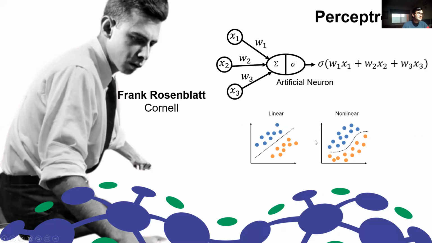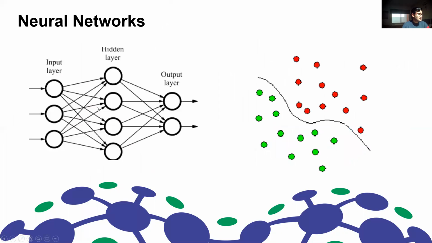However, if we want to separate data with a more complex pattern, we would need to feed this linear combination to a nonlinear function, which we're going to call an activation function. And we could have, for example, the plot on the right side. We're classifying data with a more complex pattern. If we stack all these perceptrons in, for example, this architecture, we would have what we call a neural network or a multi-layer perceptron.